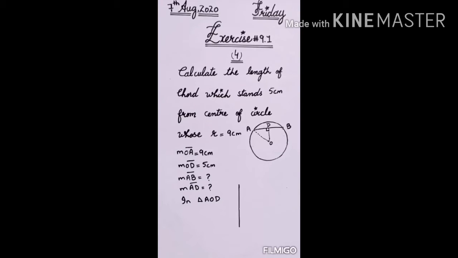So from the triangle AOD, we will apply the Pythagoras theorem: hypotenuse square, OA is your hypotenuse, OD is your perpendicular, and AD is your base.